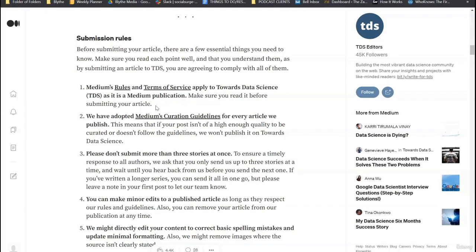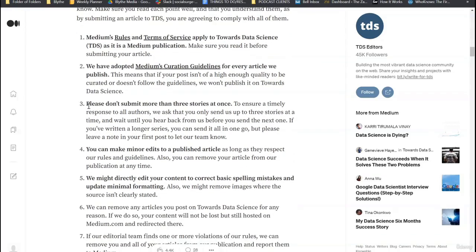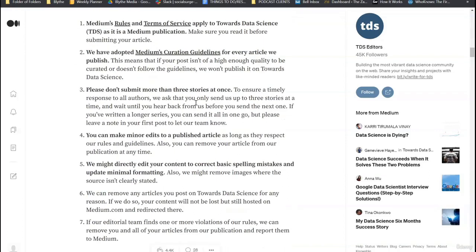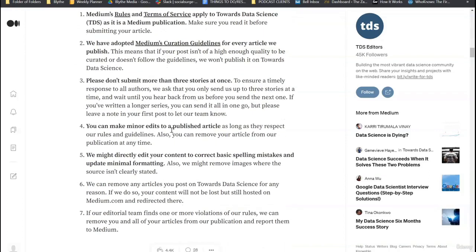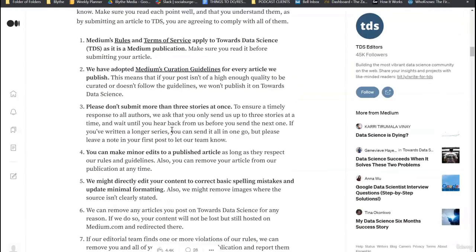There are some things that you can't allow in these articles. Obviously, racial slurs, bad words, basically inappropriate things. And this one is telling you, please don't submit more than 3 stories at once. You can make minor edits to a published article, but you can't make a lot of edits or else they'll remove it. So these are just their submission rules.